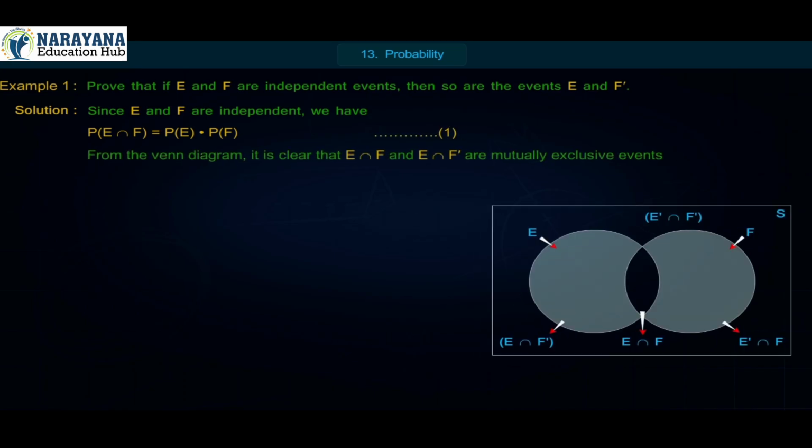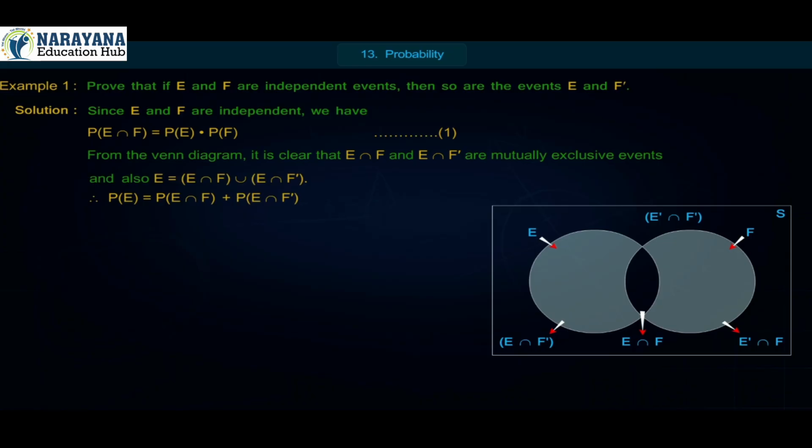From the Venn diagram, it is clear that E intersection F and E intersection F dash are mutually exclusive events, and also E is equal to E intersection F union E intersection F dash.